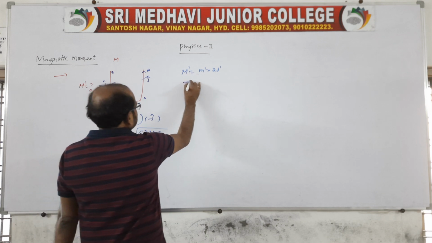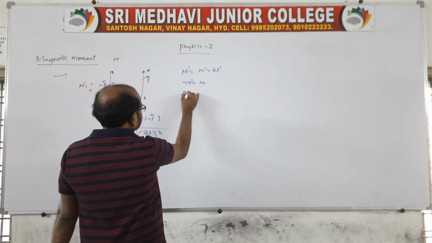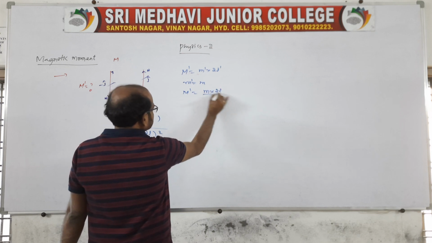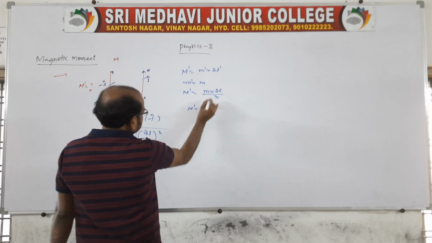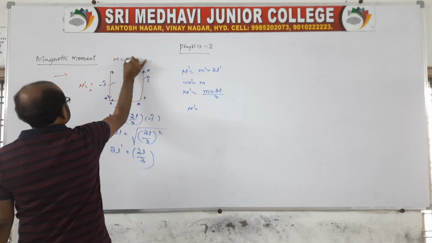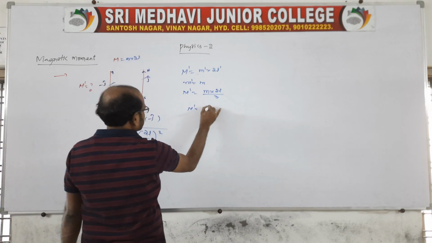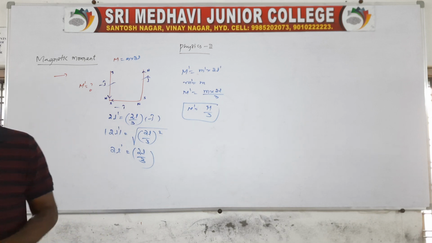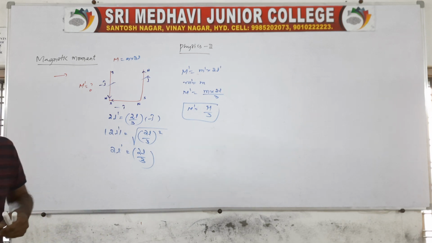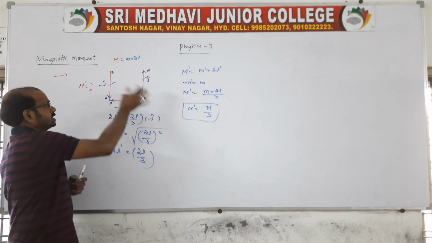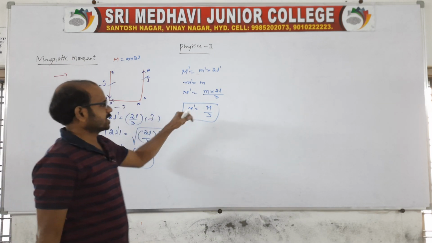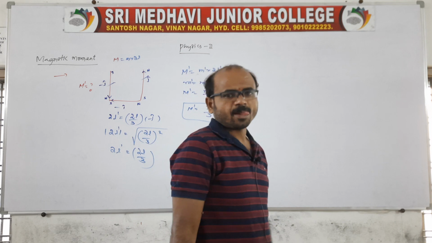Capital M is equal to small m into 2L, and 2L dash will be 2L by 3. So capital M dash is equal to capital M by 3. This is the way we should do the calculation. Or, in terms of magnetic moment, since it is divided into 3 pieces, we can take it as capital M by 3.